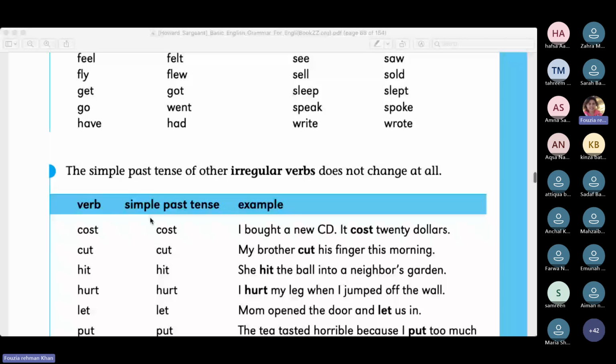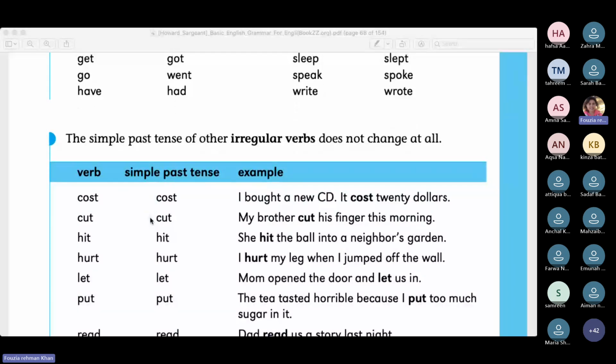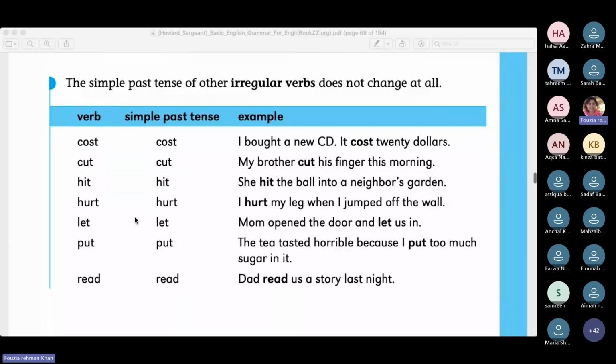Now, there are some words, like someone has made a sentence with hit. There are some words where their spellings do not change when they are converted to the simple past tense, or to the second form of verb. And these are some of the words: cost, cut, hit, hurt, let, put.